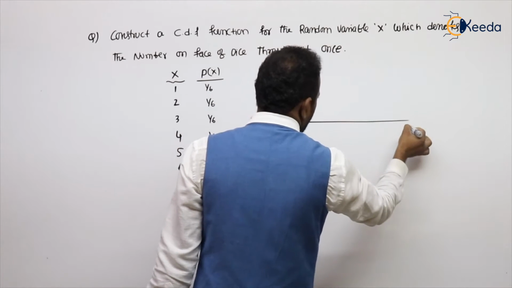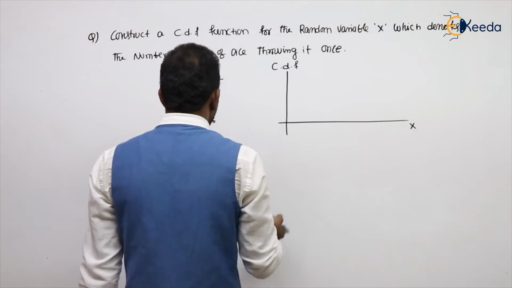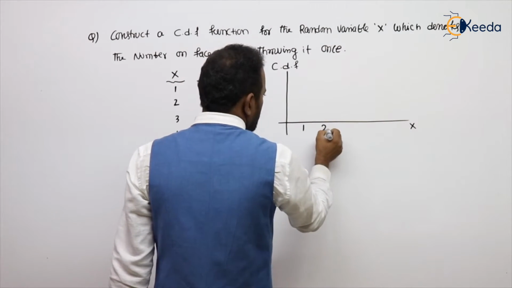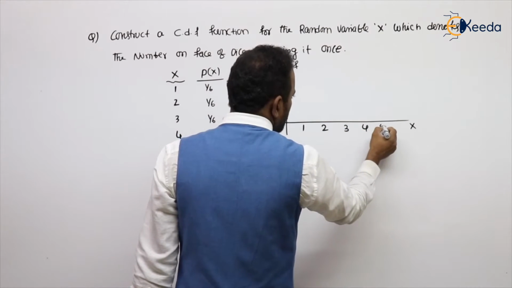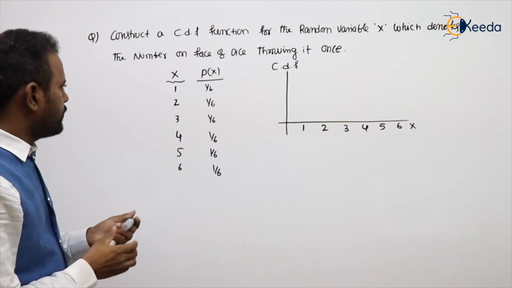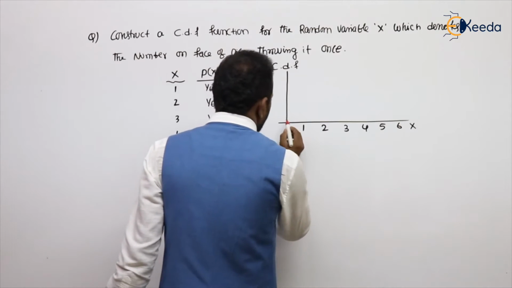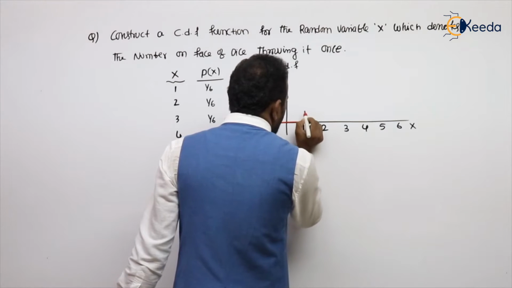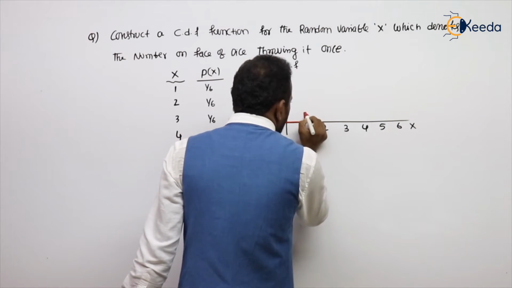Try to feel the difference. Possible values 1, 2, 3, 4, 5, 6. Draw the graph. Up to 1 no values. At 1 how much is adding? 1 by 6 is adding.